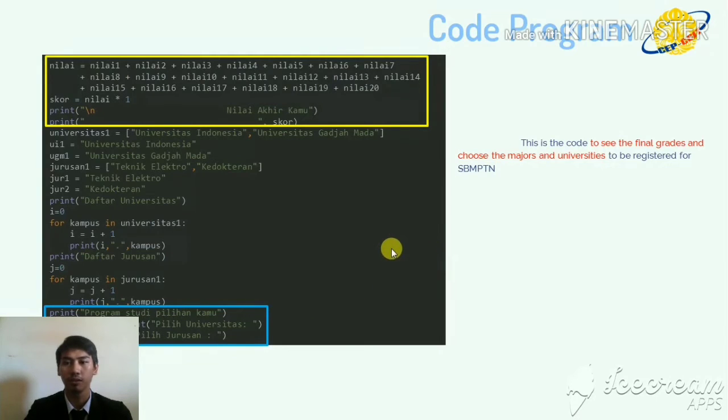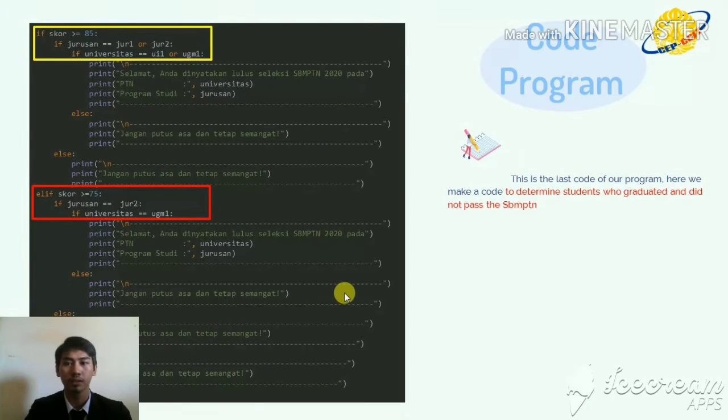This is the code to see final grades, and to choose the majors and university to be registered from SBMPTN. This is the last code of our program. It will make a code to determine the students who graduated and did not pass the SBMPTN.